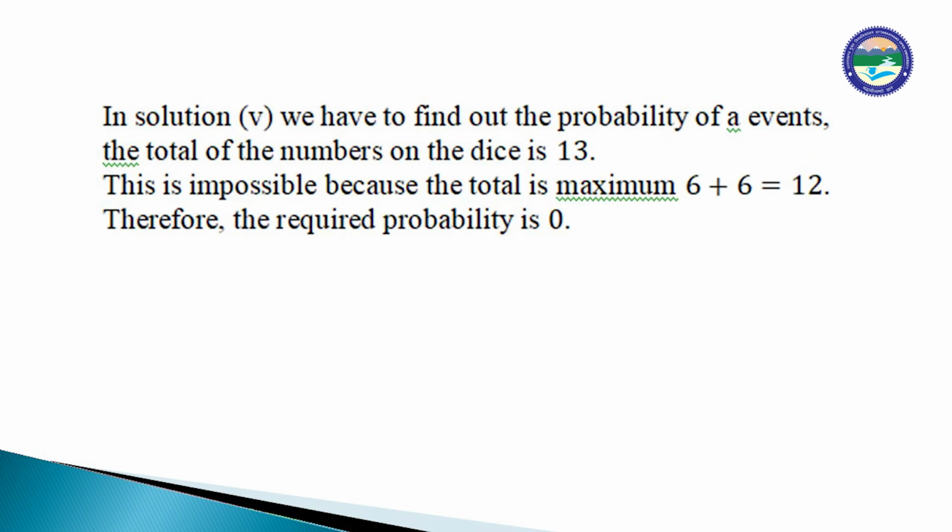In solution 5, we have to find the probability of the event that the total of the numbers on the dice is 13. This is impossible because the maximum is 6 plus 6 equal to 12. Therefore, the required probability is 0.